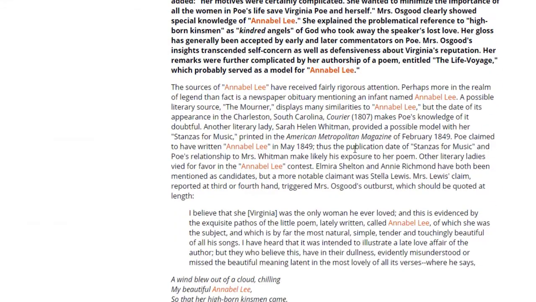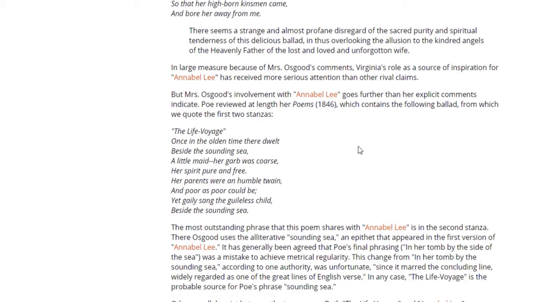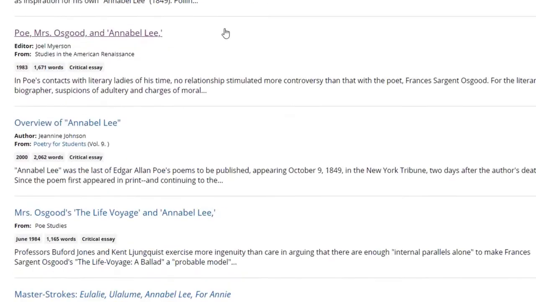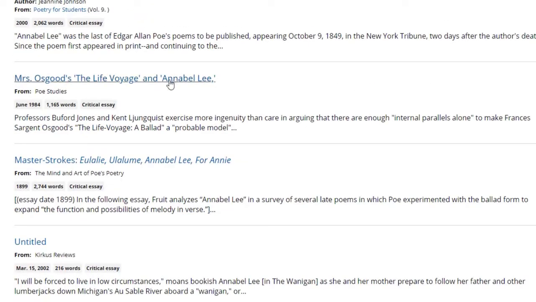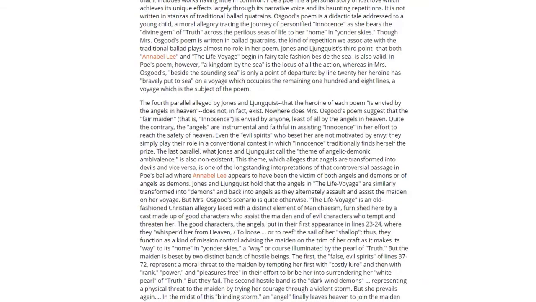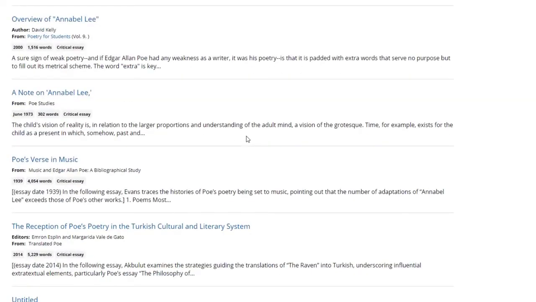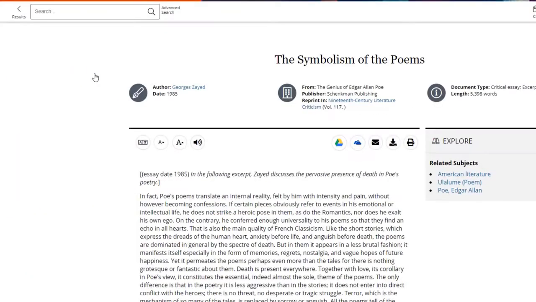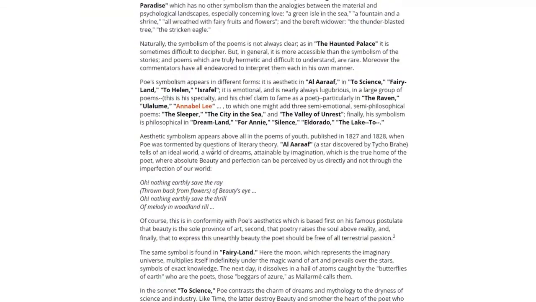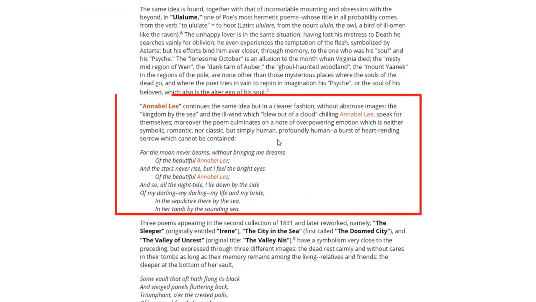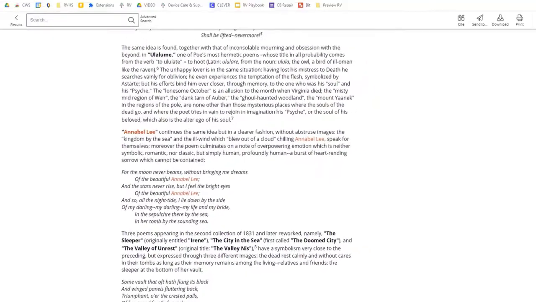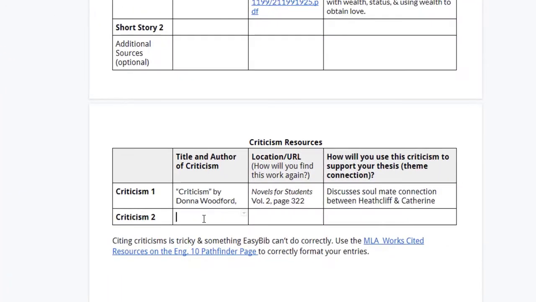I'm going to open various articles and skim through them. Notice how my search term is highlighted in orange by the database, which makes it really easy for me to locate sections of this criticism that are talking about Annabel Lee. That's a very nice feature. I had to go through several different critical essays on Annabel Lee and Poe's poetry, but finally, in this critical essay on Poe's use of symbolism, I found a very useful section on the heart-rending sorrow at the loss of love that occurred in Annabel Lee, and this I definitely think I might be able to use in my paper. So I will add it to my chart.